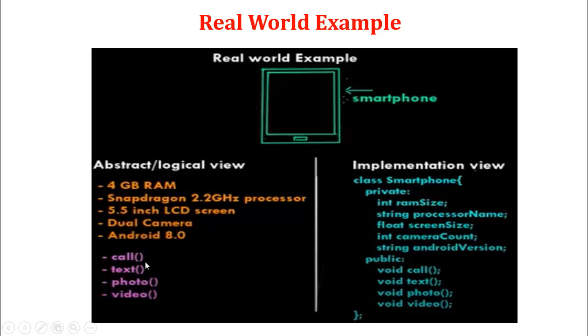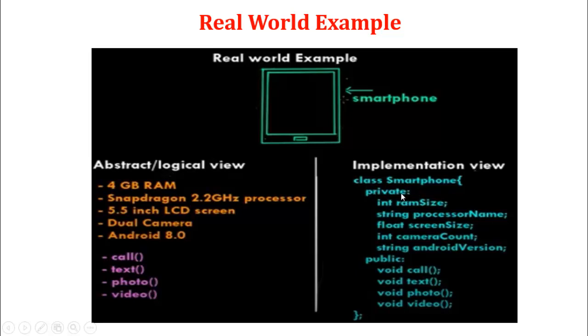They also have functionalities, which are operations, and these are the data. We can make a call to a certain person, text or message a certain person, view photos, and play videos. These are the functionalities or operations inside the smartphones. And then there are implementation details, which should be hidden from the users. The features are visible to the users, but this implementation part is hidden from them. They have C++ programming, with a class followed by the class name. They have two different types of access specifiers.